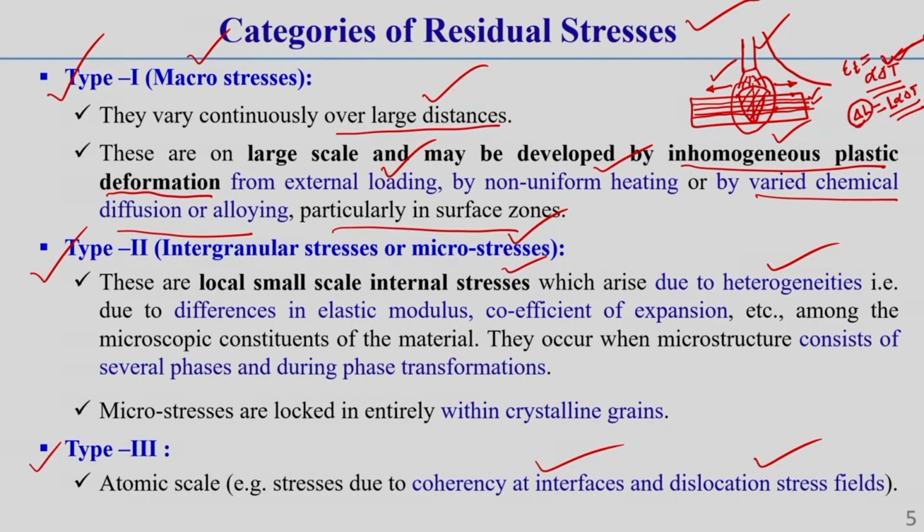A dislocation can be characterized by the distance and direction of movement it causes to atoms in the lattice, which is generally called the Burgers vector. That is very well known to you, I am not going into details. So it is also a crystallographic defect. Due to this crystallographic defect, type 3 or atomic scale residual stress can also develop. This you should keep in mind.